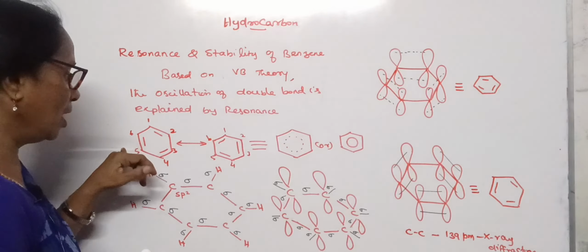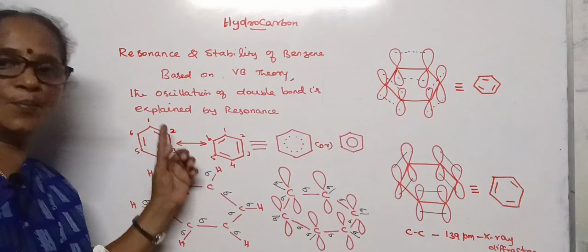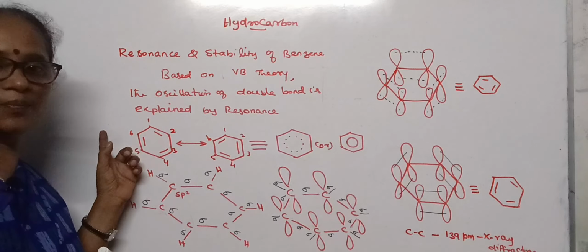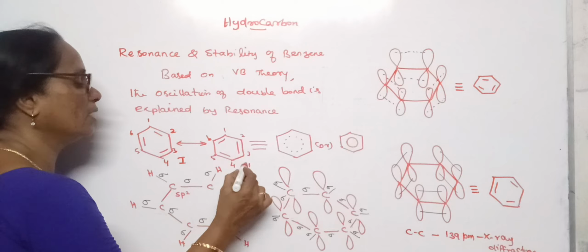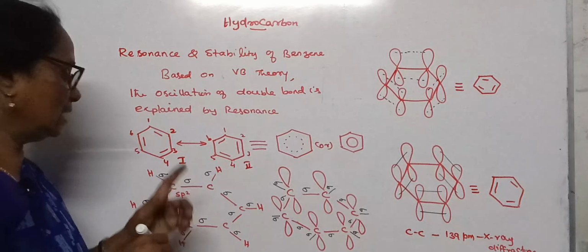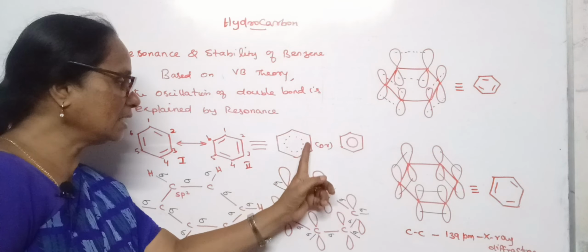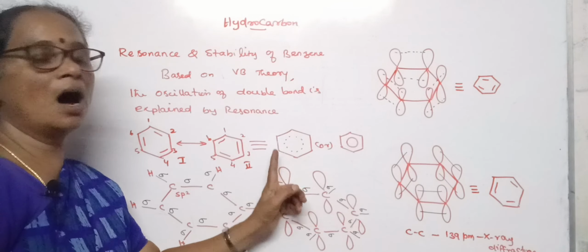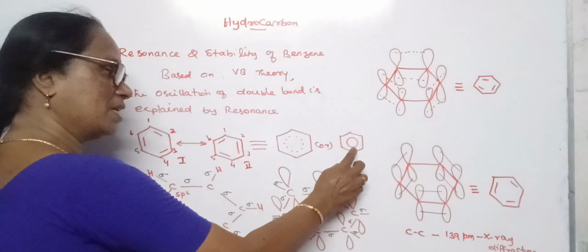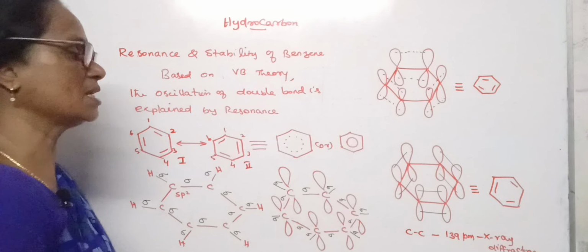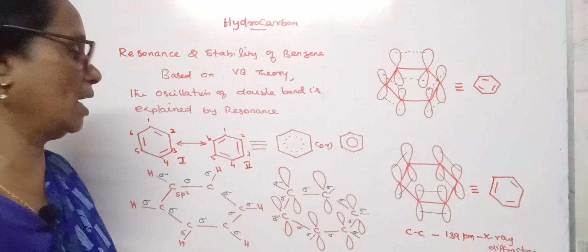So the pi bond inside the ring gets oscillating over more than 2 carbon atoms. As a result of that, it takes the structure of 1 and 2. So the pi bonds which are revolving inside the ring can be represented in a dotted circle, or we can make a solid circle inside the ring. That represents the presence of 3 pi bonds that keep on delocalizing about all the carbon atoms.